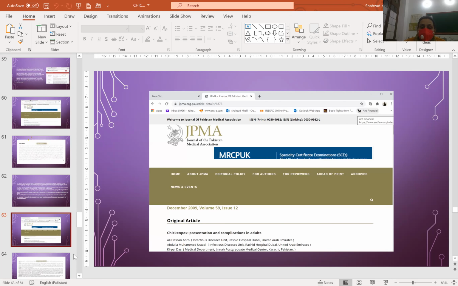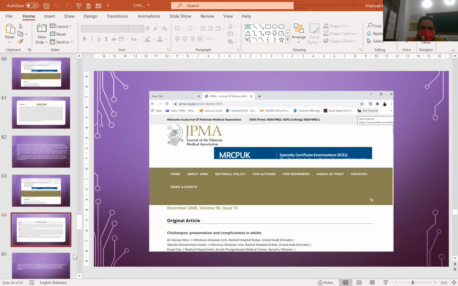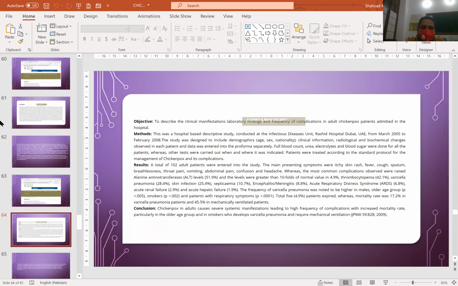Then there was another article about chickenpox presentation and complications in adults. It was done to see the laboratory findings and the frequency of complications in adult chickenpox patients admitted to the hospital.